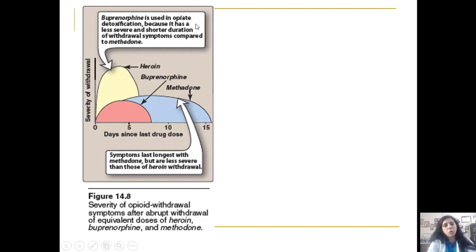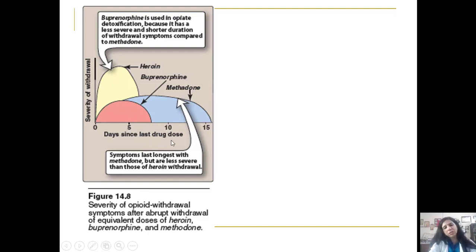And buprenorphine is used in opioid detoxification because it has a lesser severe, shorter duration of withdrawal symptoms even as compared to methadone. So shorter duration of withdrawal makes buprenorphine one of the candidates for opioid detoxification therapy. Even methadone has this property of a protracted withdrawal. The difference between methadone and buprenorphine is that the withdrawal by buprenorphine is even less severe than methadone, and it is of a shorter duration as compared to methadone. So symptoms last longest with methadone but are less severe than those of heroin withdrawal.